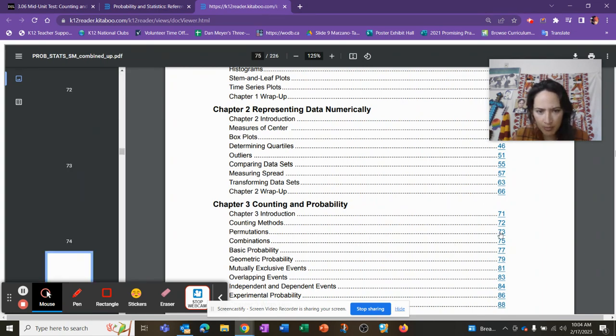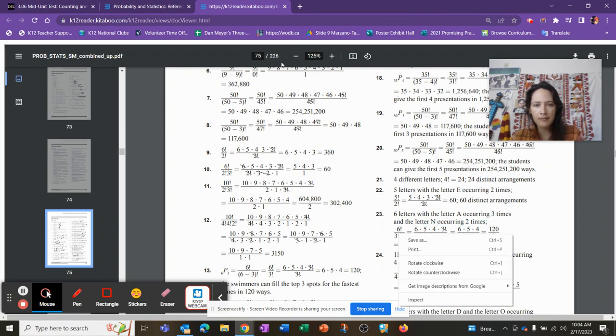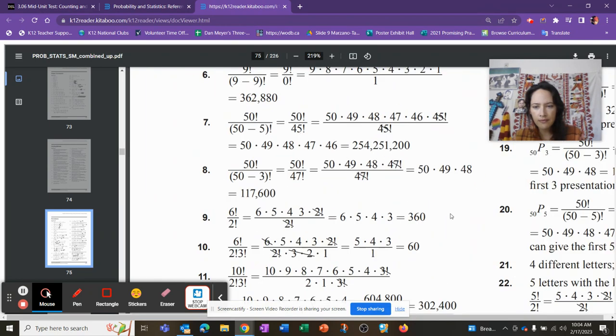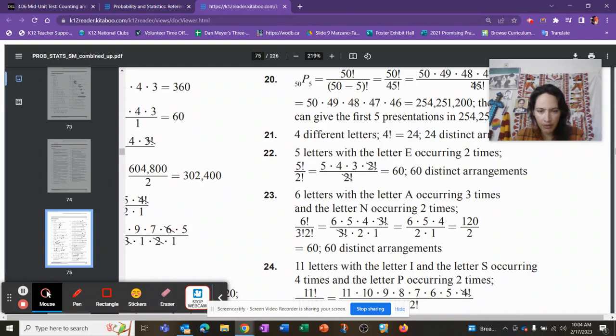So yeah, use it. Permutations, banana. Number 23. Okay, so they don't actually say it. Look, 6 letters with the letter A occurring 3 times, with the letter N occurring 2 times. So the formula is 6 factorial over 3 factorial and 2 factorial.